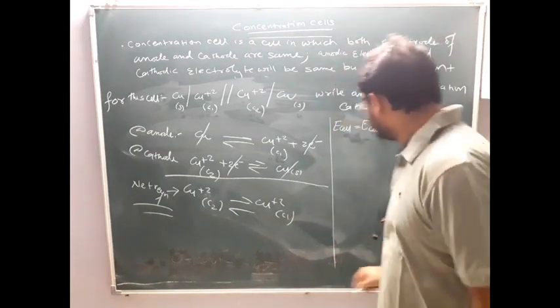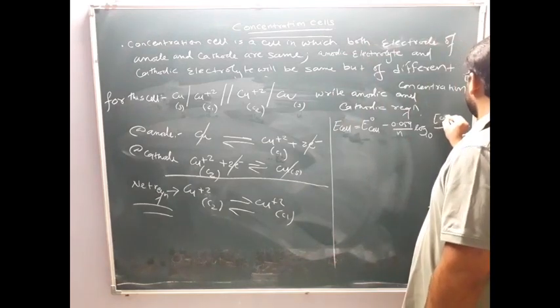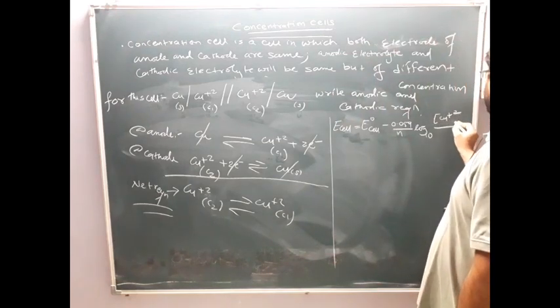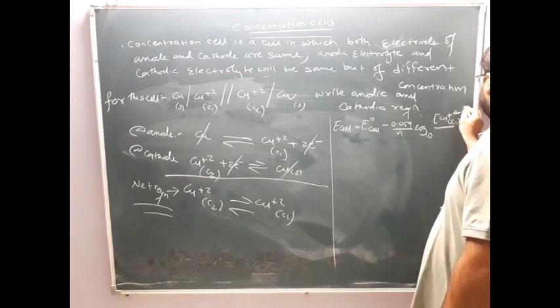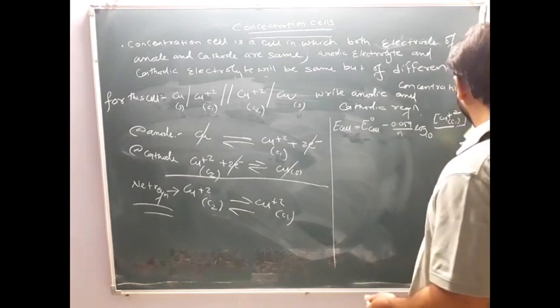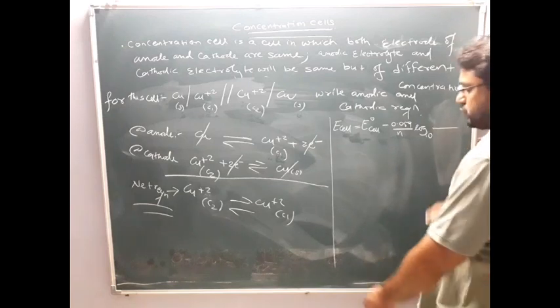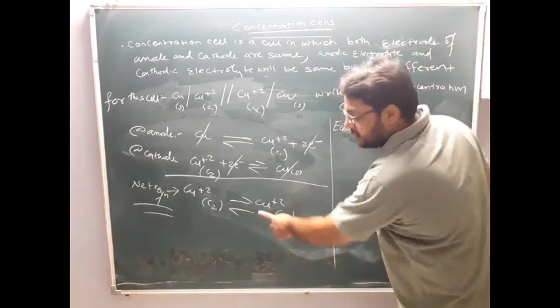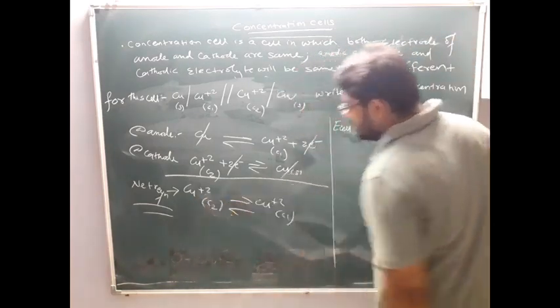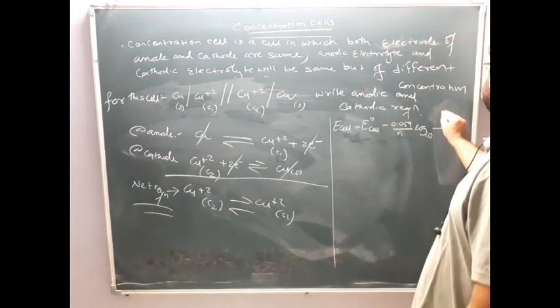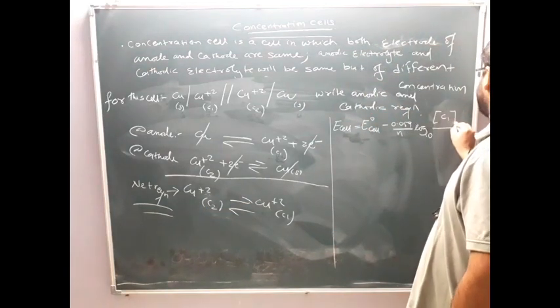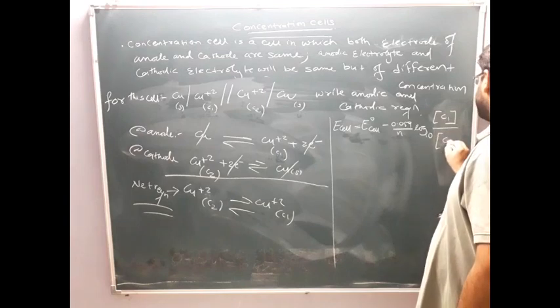Here who is in the product? Concentration of Cu+2, but with which concentration? C1. So product is also Cu+2 and reactant is also Cu+2, but in the product the concentration is C1. So I will write here C1 concentration by C2 concentration.